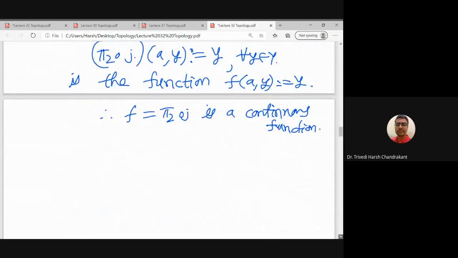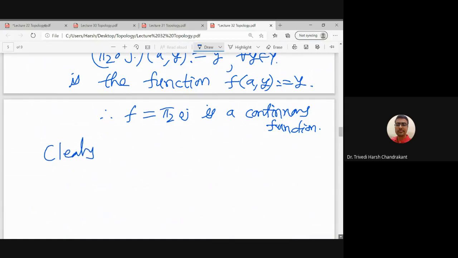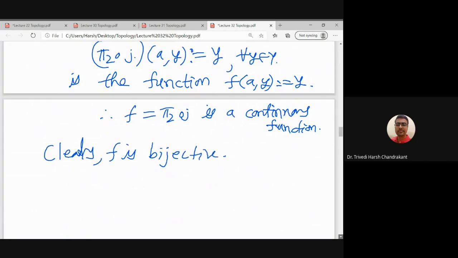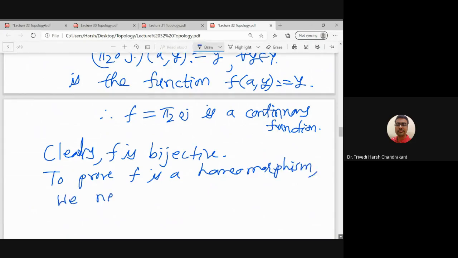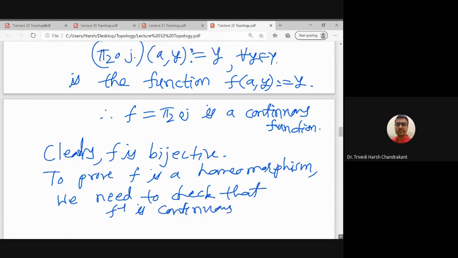So to prove, let me just write down quickly that clearly f is bijective. So to prove f is a homeomorphism, we need to check that f inverse is continuous, right?